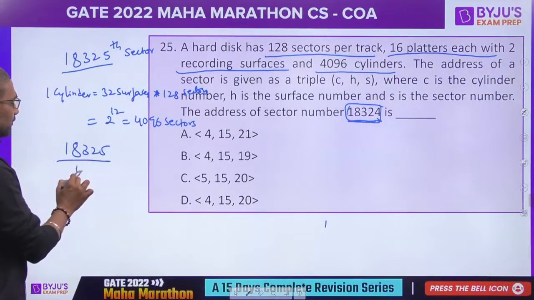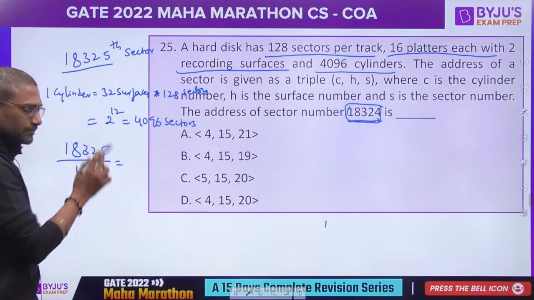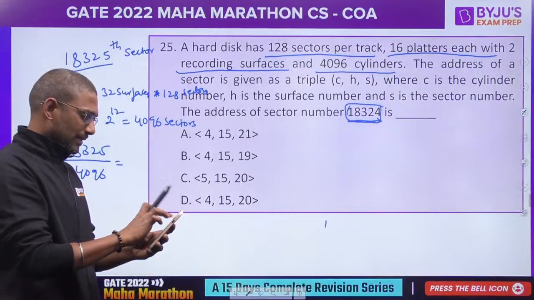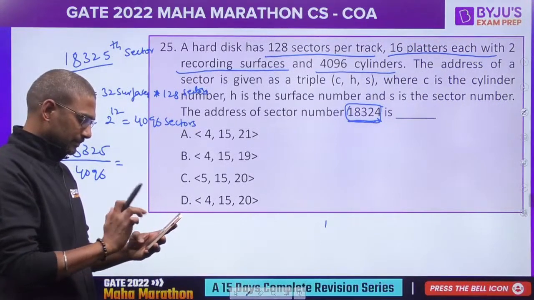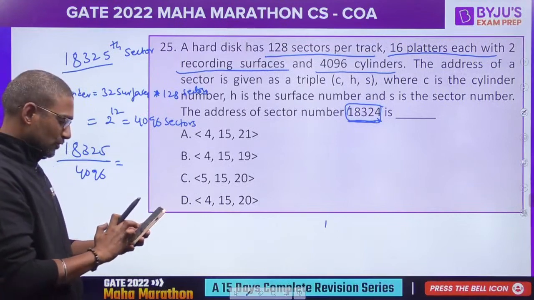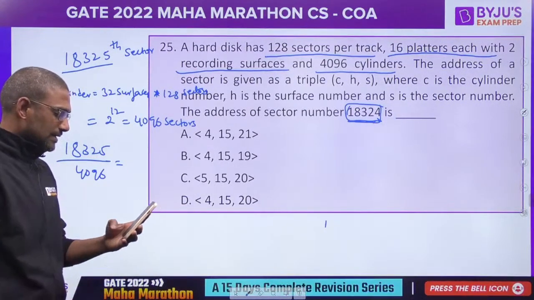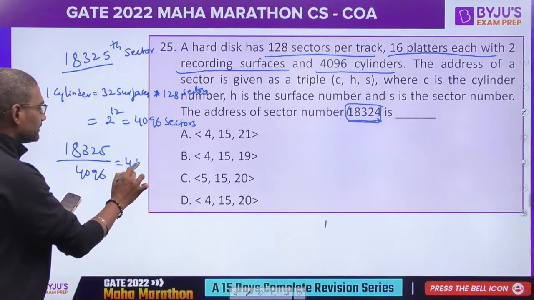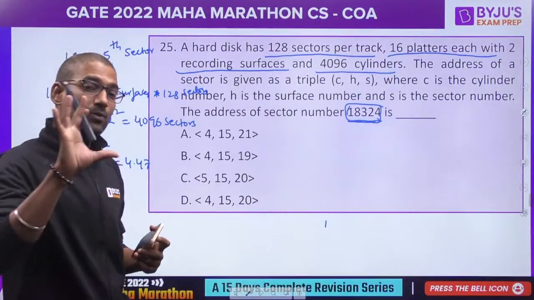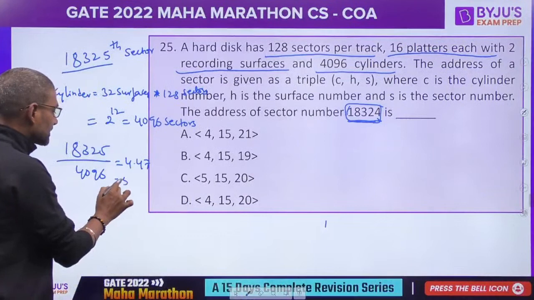18325 divided by 4096. Use calculator, everybody. I am also using along with you. So 18325 divided by 4096, that is 4.47. That means even 4 cylinders are also not sufficient. You require 5 cylinders.